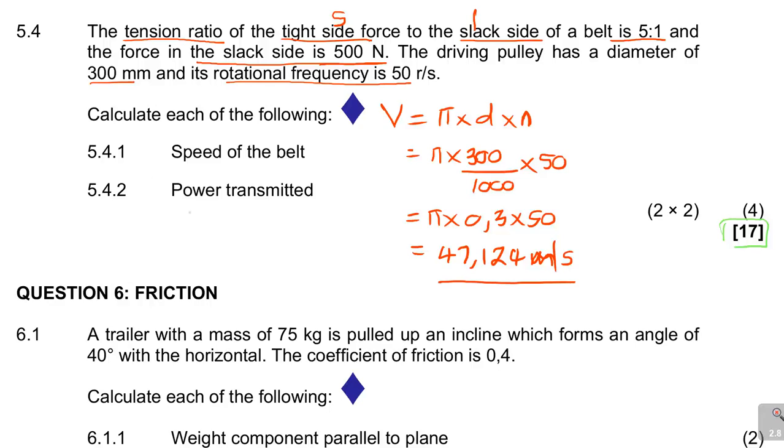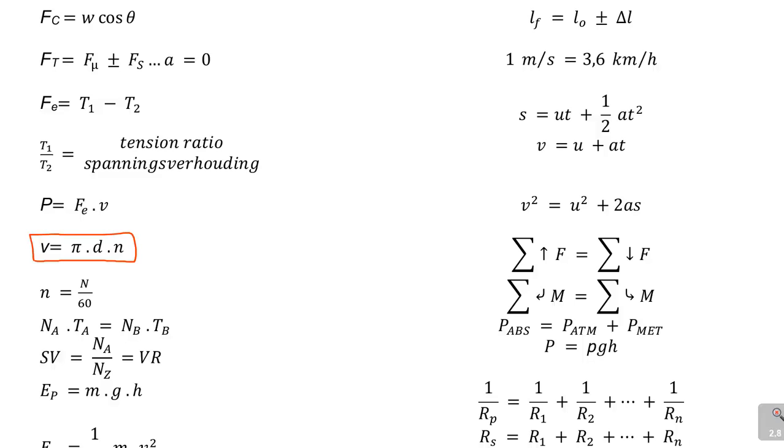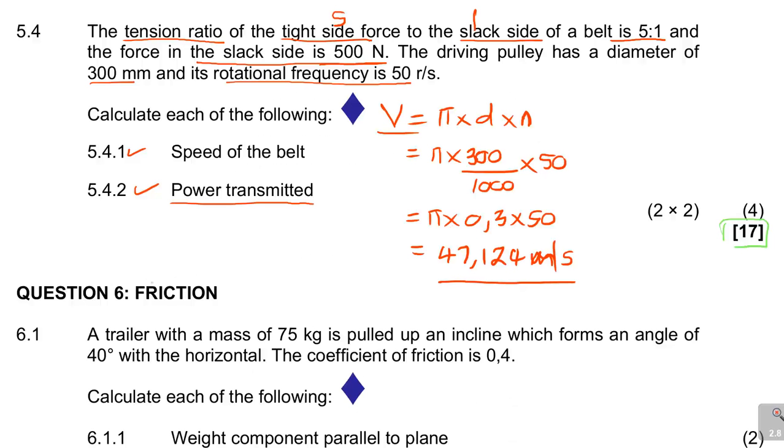All right. So the next part that they want here is the power transmitted. So that's now 5.2, the power transmitted. Now you need to know how to calculate power. To calculate power, we already have got velocity. So let's look at the formula that mixes power and velocity, and you can see this is the formula: effective force times velocity. F is the effective force, so P is F times V. So I'm going to use that formula to say P is equal to F times V.